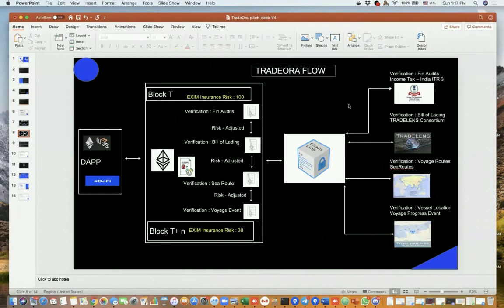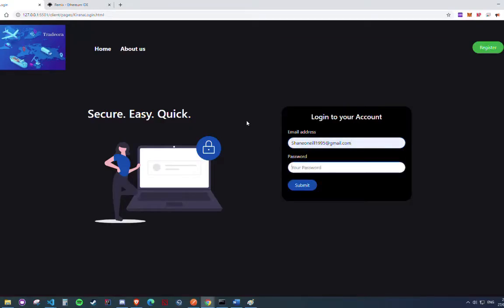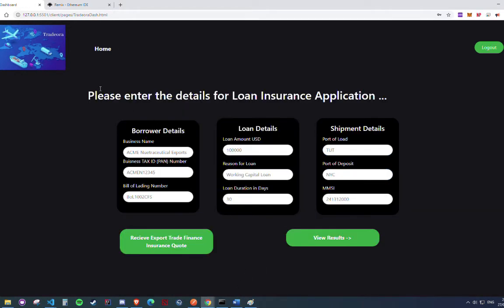Now we will see the live demo. And welcome to the Tradeora demo. First, you're going to be met with the login page. Once you log in, we'll see our first application. I'm going to fill in this really quickly. So as you can see, I'm asking for a loan of 400,000 US dollars.